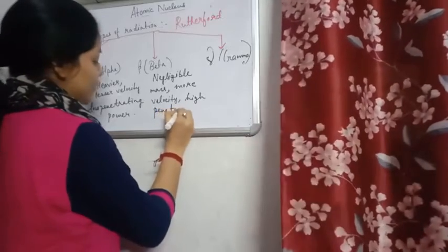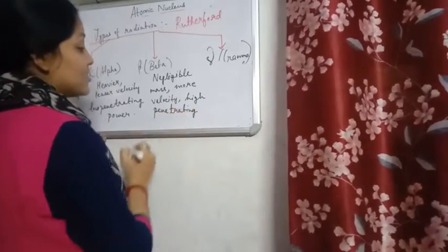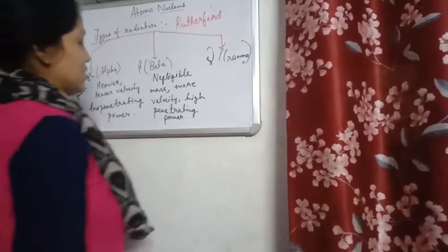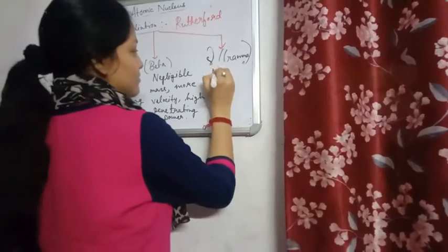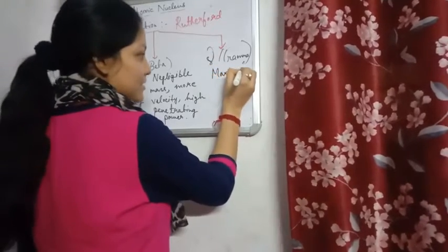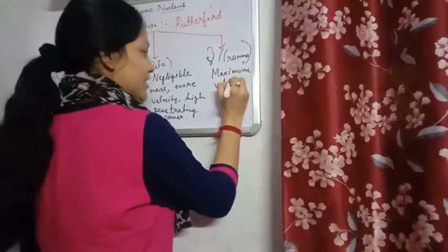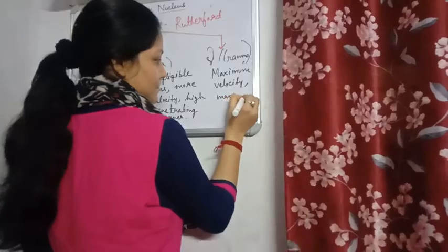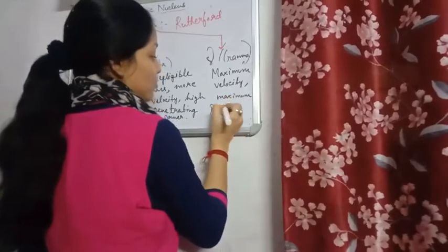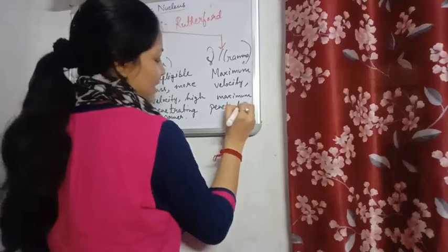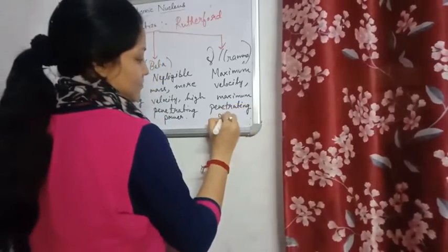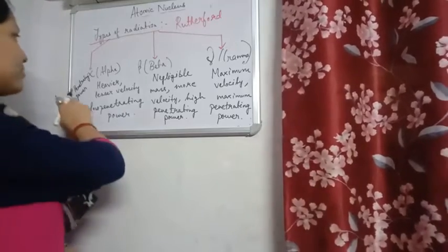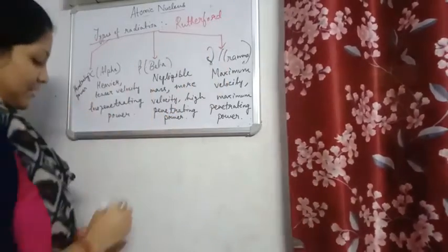They can pass through a sheet of paper, through our skin, through aluminium foil, etc. Now gamma, they have maximum velocity, and we know it has no mass, so maximum penetrating power. They can even pass through blocks of metals like iron and steel, which are very hard. So penetrating power is maximum for gamma, then beta, then alpha.